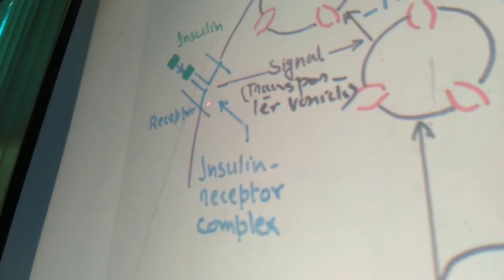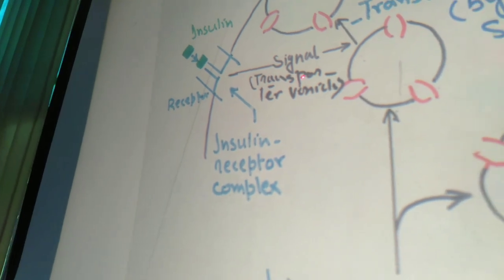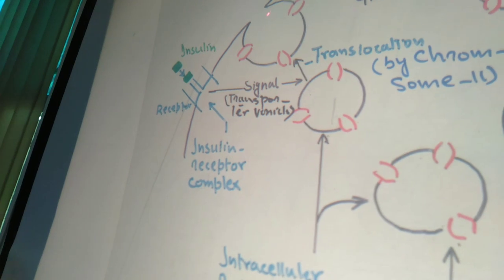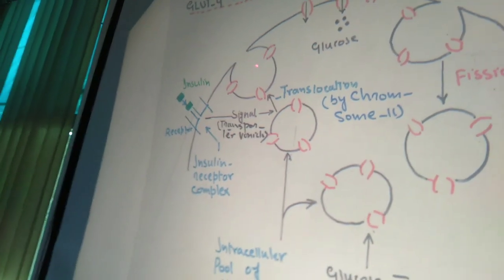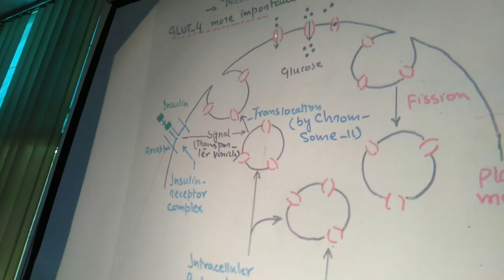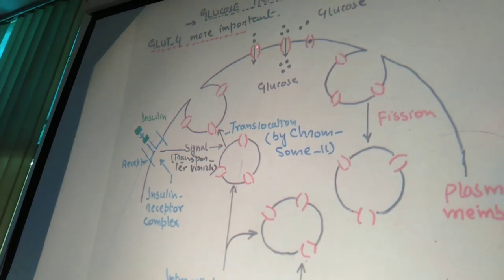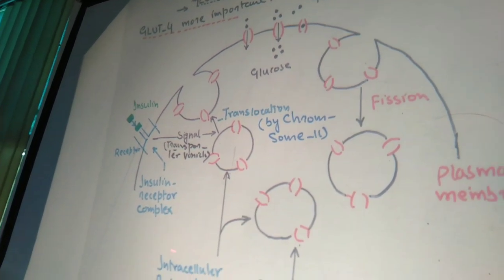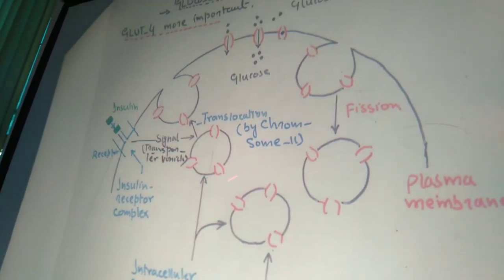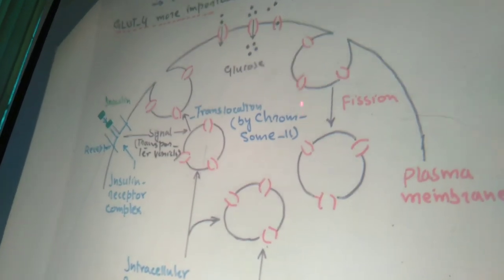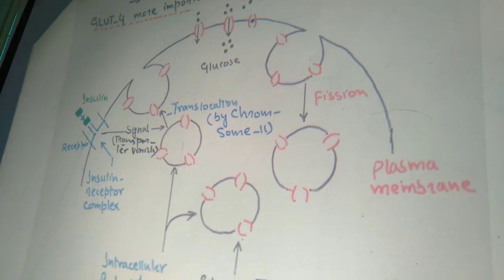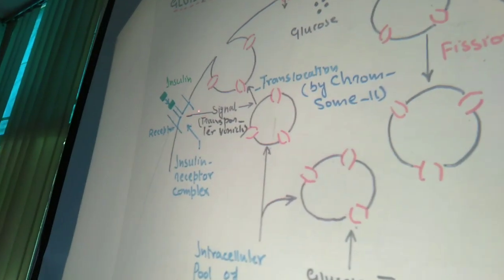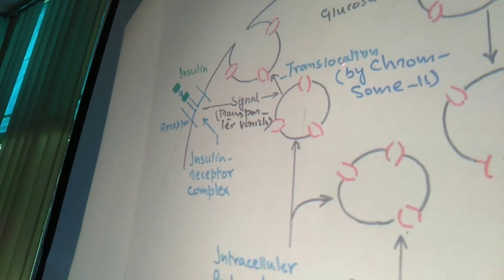This signal activates the glucose transporter to go to the cell membrane immediately to take the glucose, and then after taking the glucose they enter into the cell again and release that glucose, and inside the cell there is oxidation or utilization of the glucose. So we can say that signaling of this insulin receptor complex causes the process of translocation.